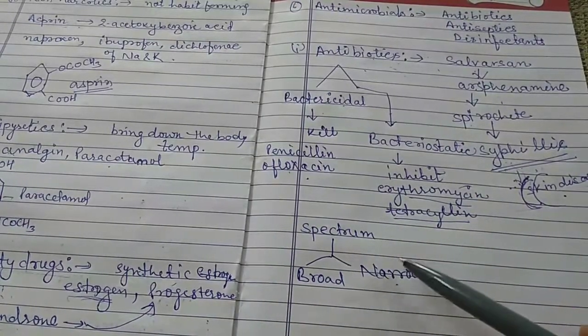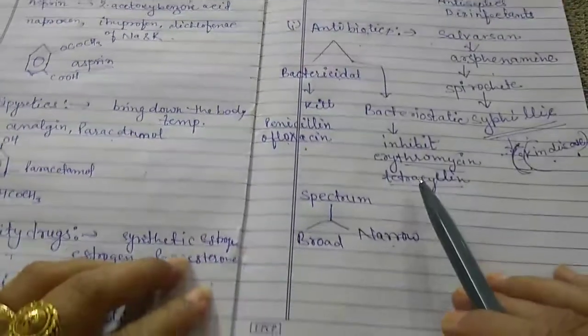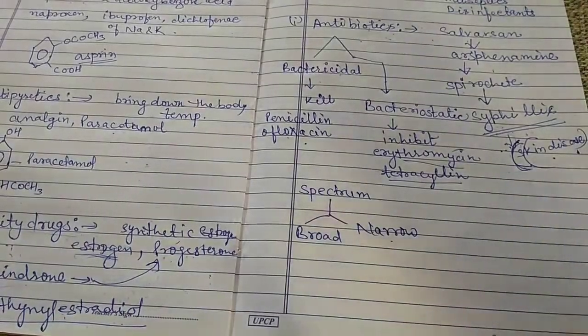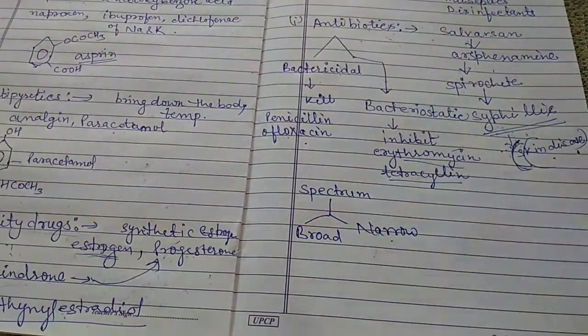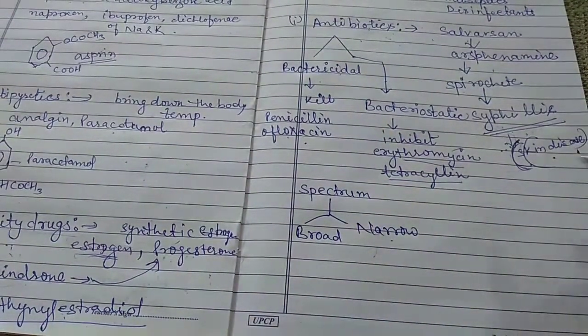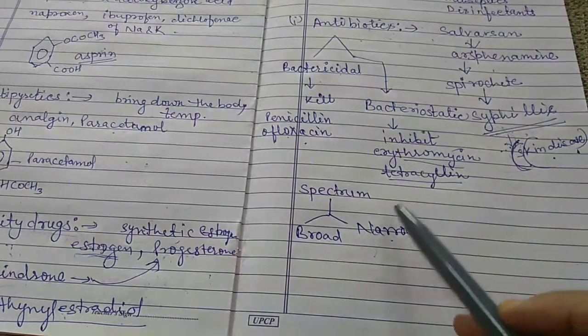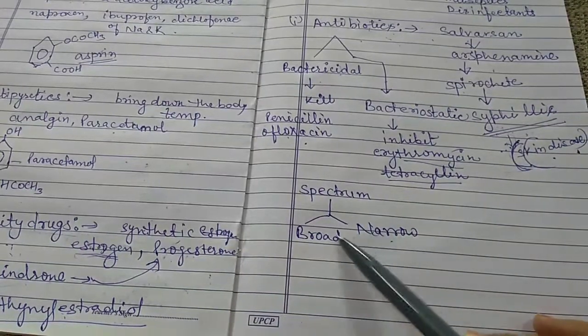The narrow spectrum antibiotics are the drugs which are used for the treatment of very few diseases. One common example of a narrow spectrum antibiotic is penicillin.